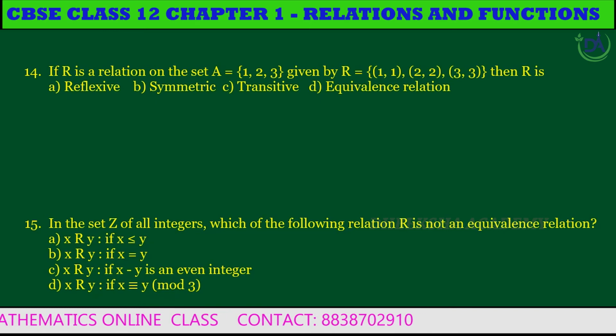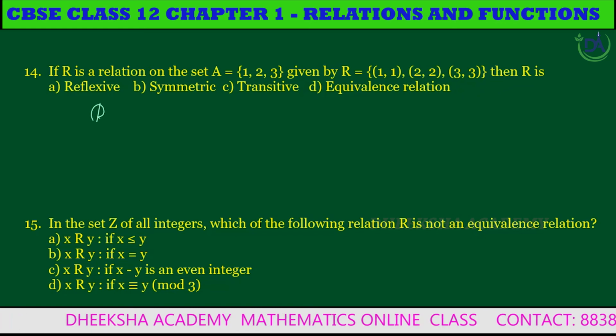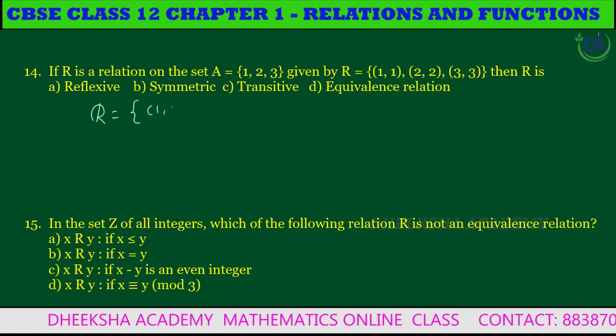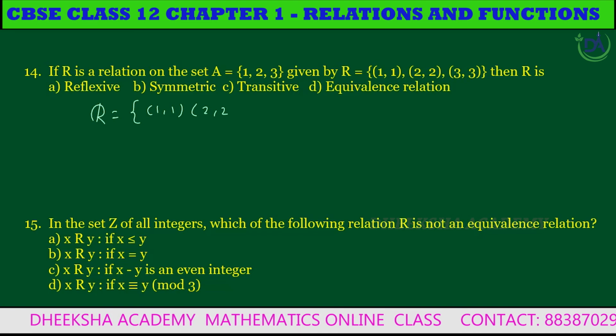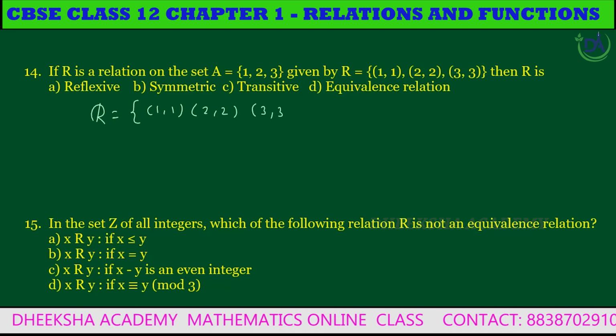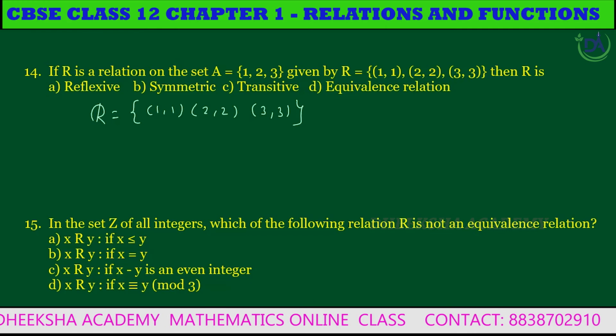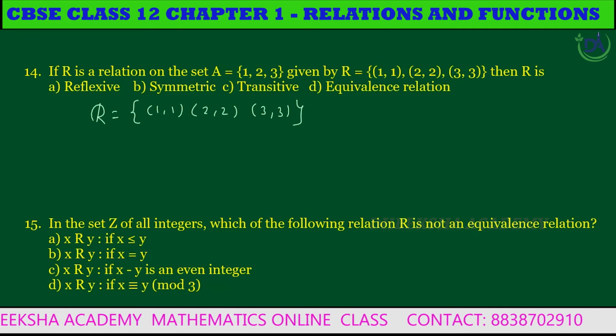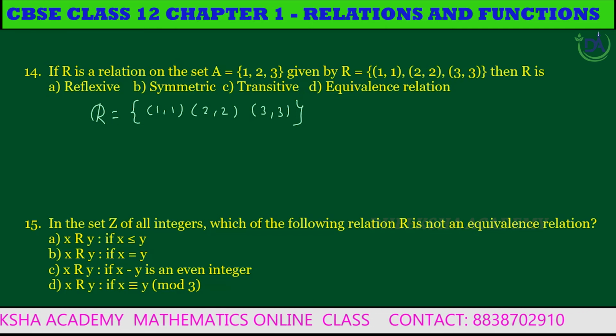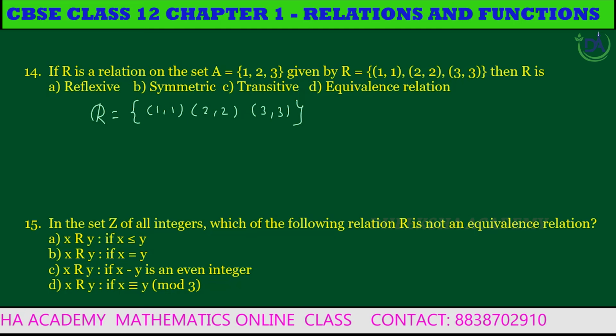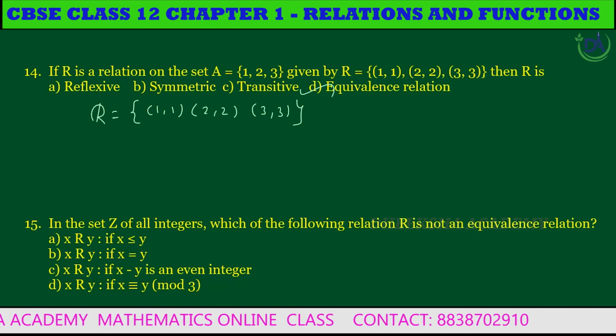14th one. If R is a relation on the set A equal to {1, 2, 3} given by R equal to {(1, 1), (2, 2), (3, 3)}, then the relation R is reflexive, symmetric, transitive and an equivalence relation. See, the given relation R is the set of all (1, 1), (2, 2), (3, 3). It satisfies all the properties: reflexive, symmetric, transitive, and hence the given relation is an equivalence relation.